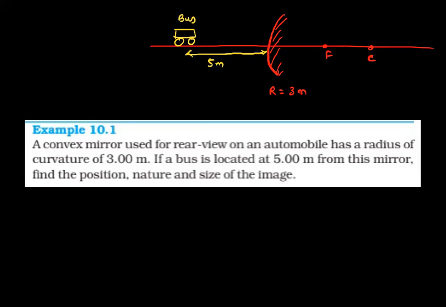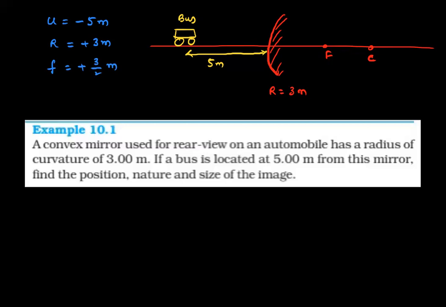Find the position, nature, and size of the image. From this data, we can write the object distance as minus 5 meters. Radius of curvature is plus 3 meters, which is on the other side. Therefore, focal length is plus 3 by 2 meters.